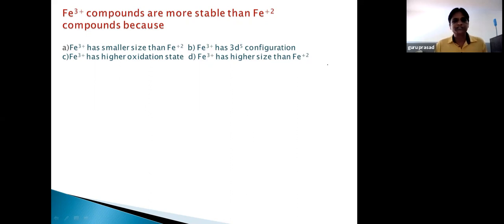So the first option you can directly reject because stability is not at all related to the size of the ion. So second option, Fe3 plus has 3D5 configuration. Let us see Fe3 plus has 3D5 configuration. How actually can we arrive at the conclusion for selecting the answer for this question? See how we can write the electronic configuration of ions.